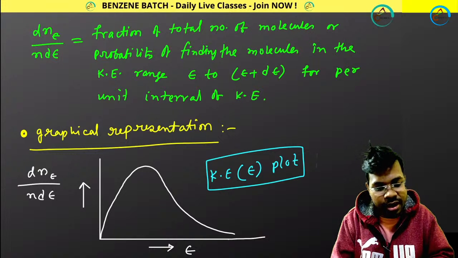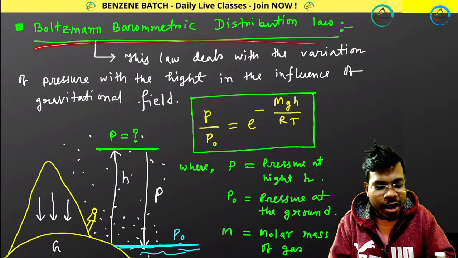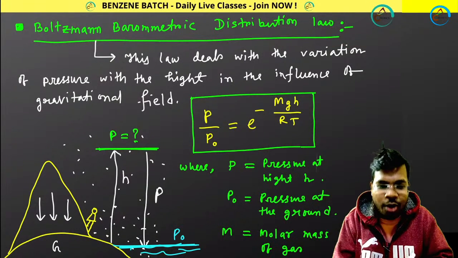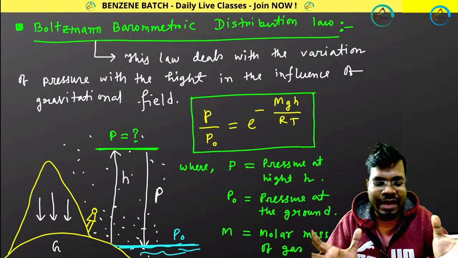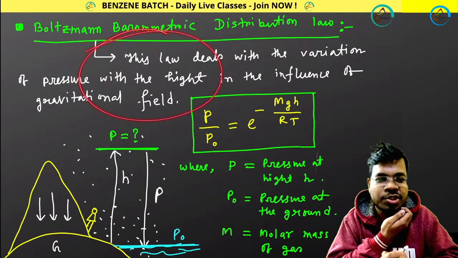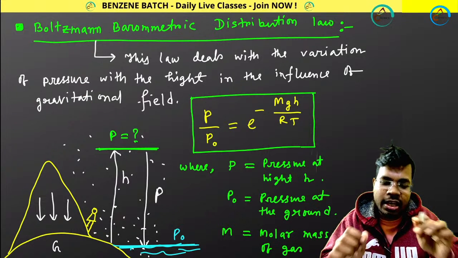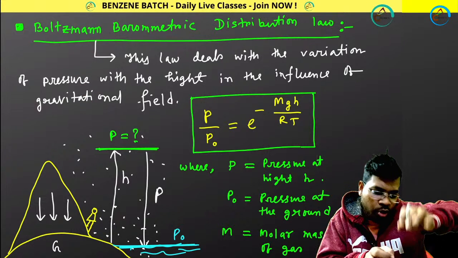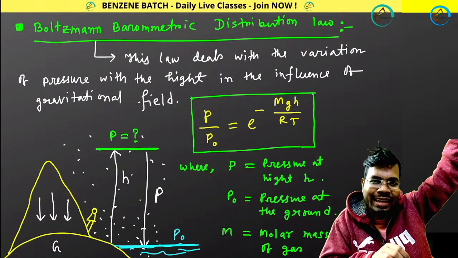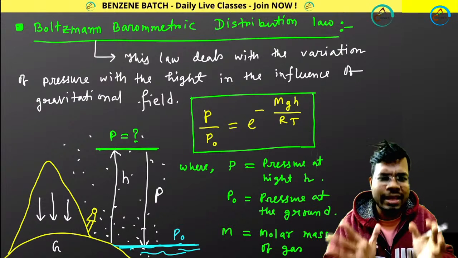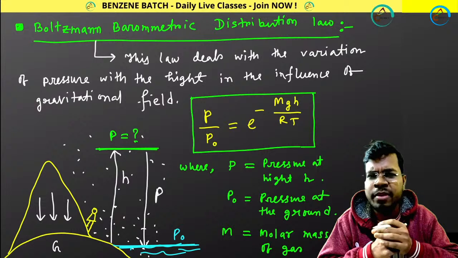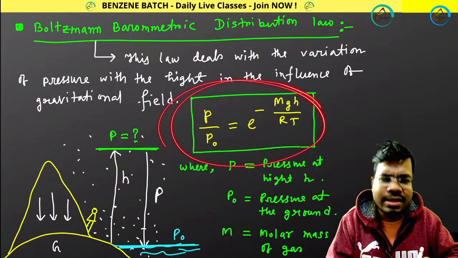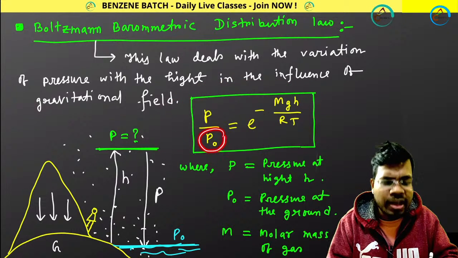Great. Next, the Boltzmann barometric distribution law. That means how pressure varies as you increase your height. If you are going from sea level to the mountain, how will your pressure vary? That is the basic fundamental idea of the Boltzmann barometric distribution law. And the basic formula is this. P0 is the pressure at ground.